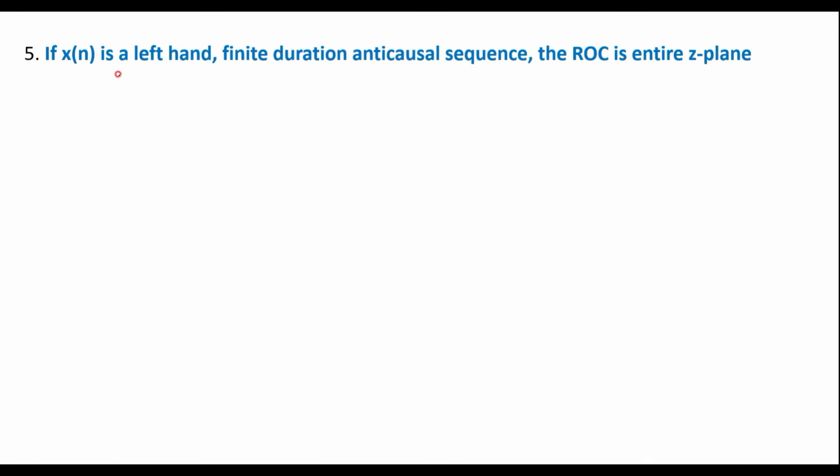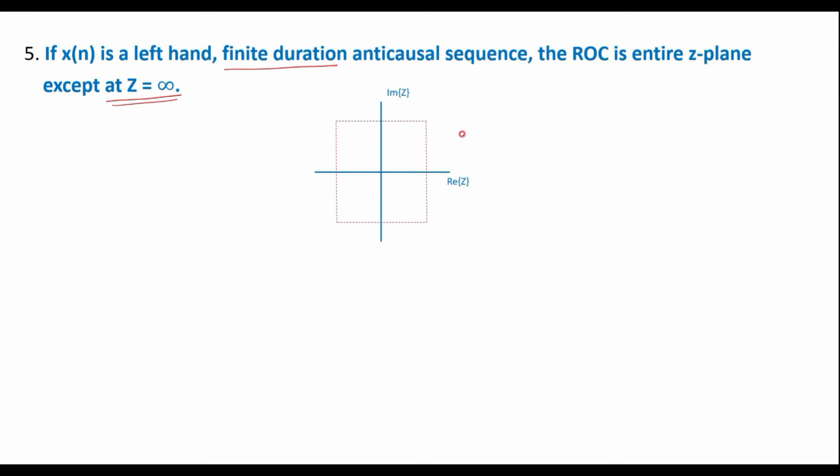If x of n is left hand finite duration anti-causal sequence, the ROC is entire Z plane except at Z equal to infinity. That is, suppose this is the Z plane. If we assume that this point is minus infinity and this point is plus infinity, then for a left hand anti-causal sequence, the ROC is entire Z plane except at Z equal to infinity.